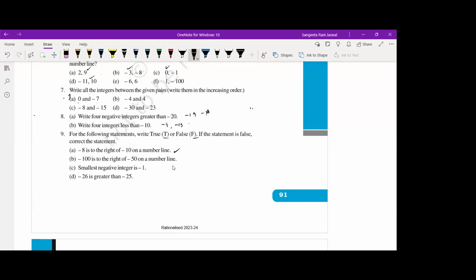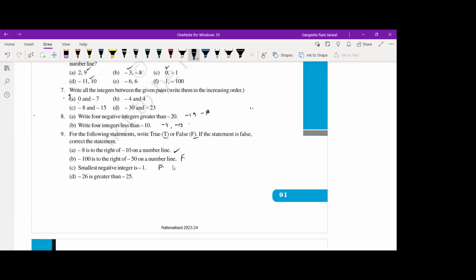-100 is to the right of -50. Nishika. False, ma'am. False. Smallest negative integer is -1. Neha, true or false? False, ma'am. False.